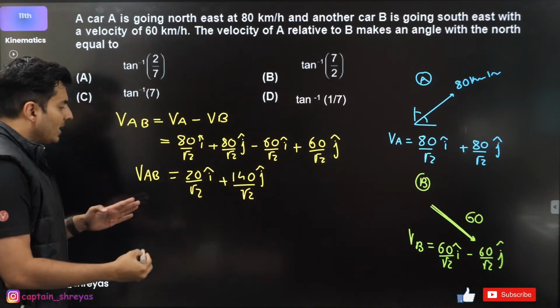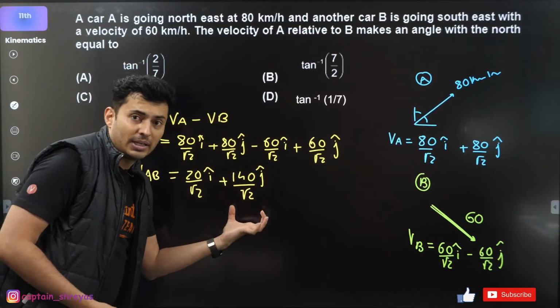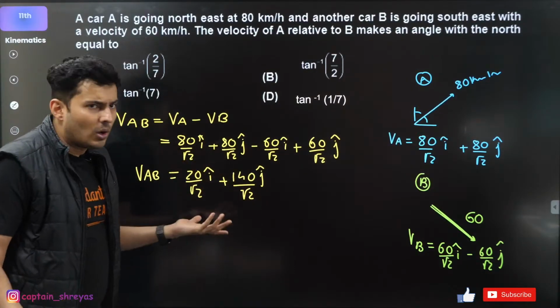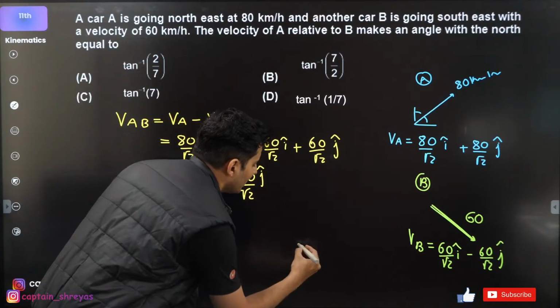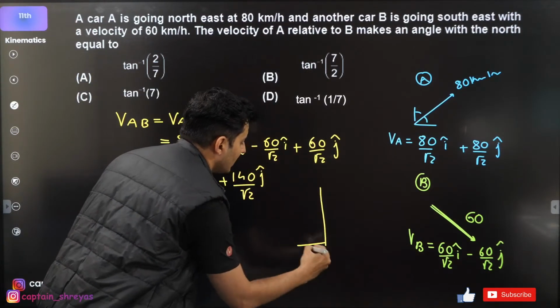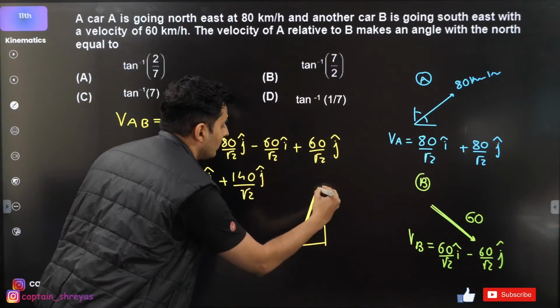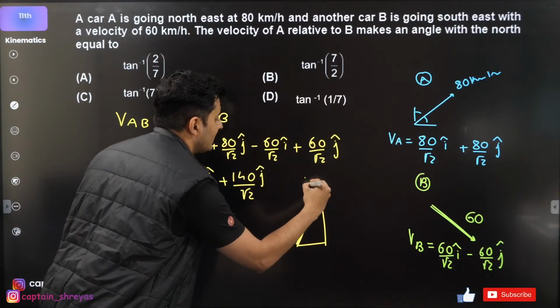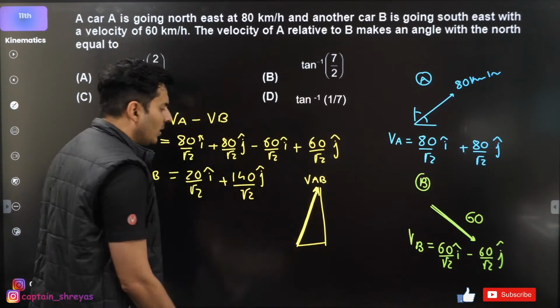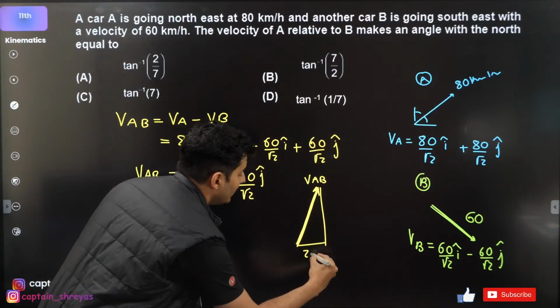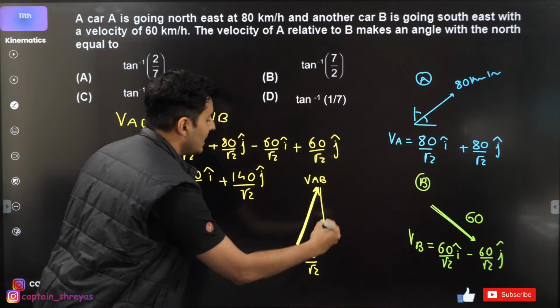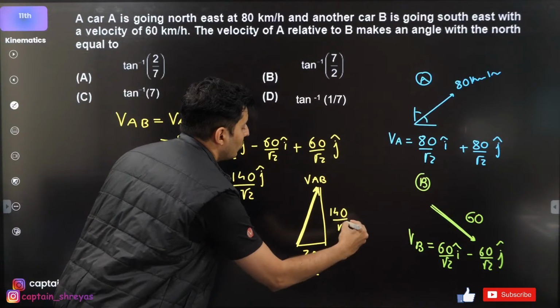How will it look? Positive i cap, positive j cap, and j cap is slightly longer. So basically something i cap, something j cap. J cap is longer, so it will look like this. Yes or no, guys? This will be VAB. The base will be 20 by root 2, and the height will be 140 by root 2.